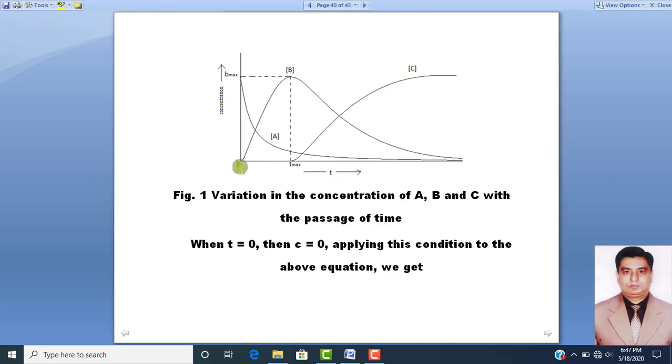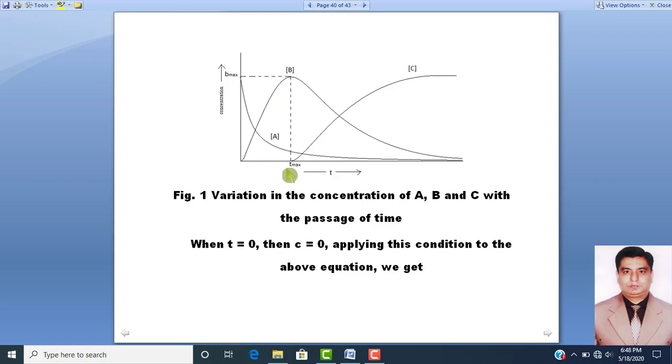At the same time, when time is nearly equal to 0, the concentration of B was also 0, but with the passage of time the concentration of B started to increase, and this is the point where the concentration of B is maximum, so it is called point B max. And the time where the concentration of B was B max is the time T max.